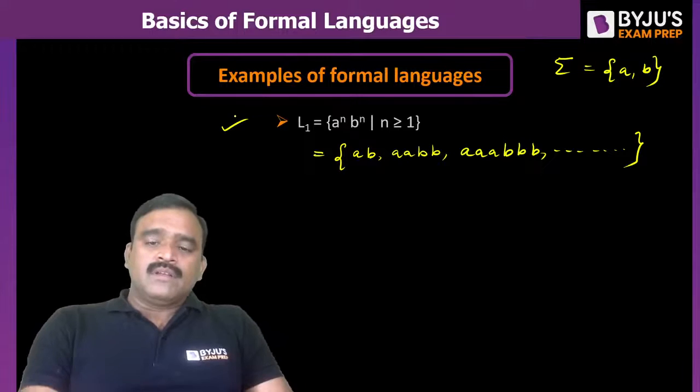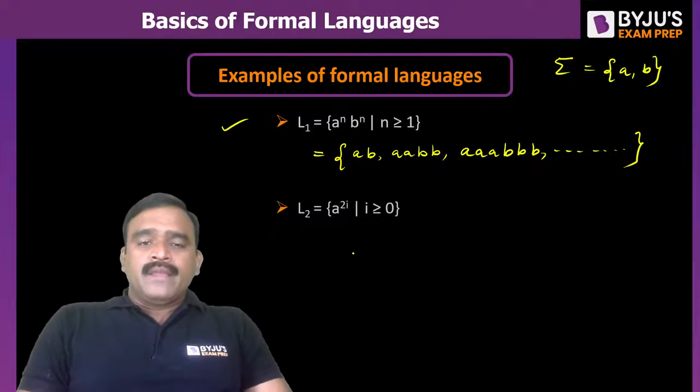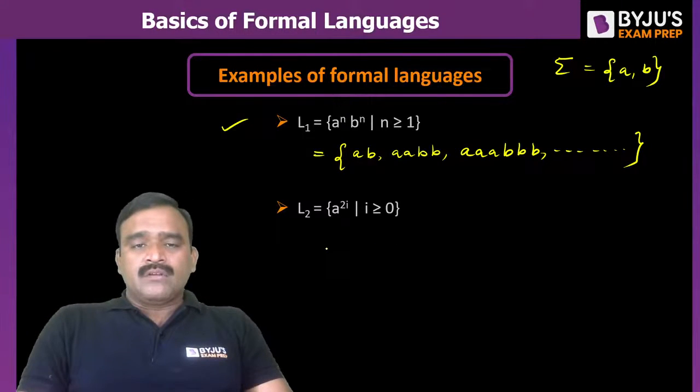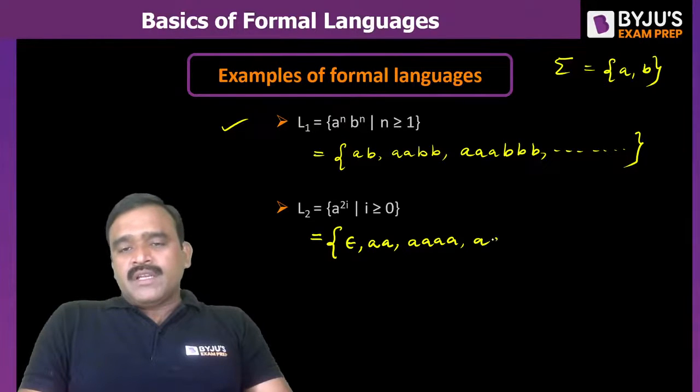So that is the language L1 example. Now language L2, a power 2i such that i is greater than or equal to 0. If i is 0, a power 0 is epsilon. If i is 1, it is two a's. If i is 2, it is four a's. If i is 3, it is six a's. Like this it will go.